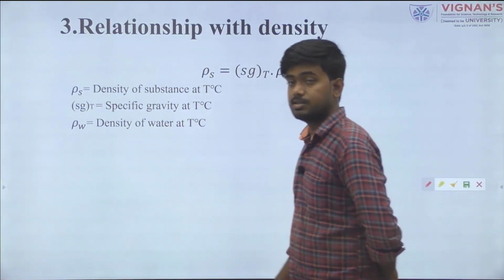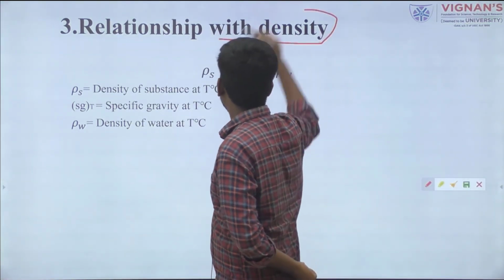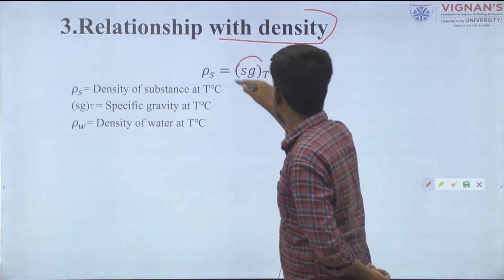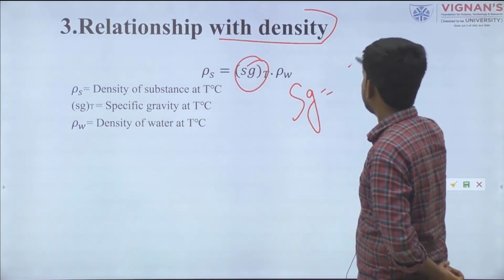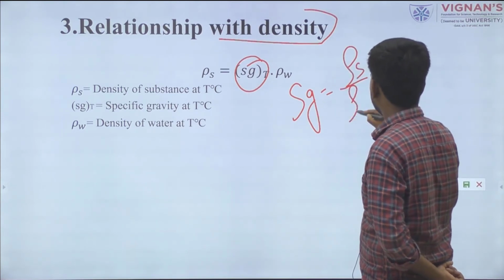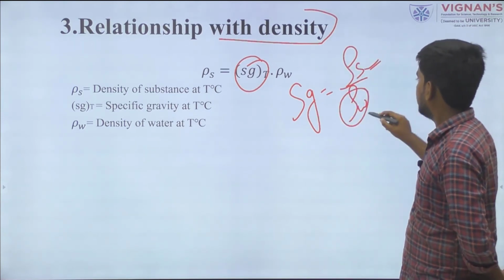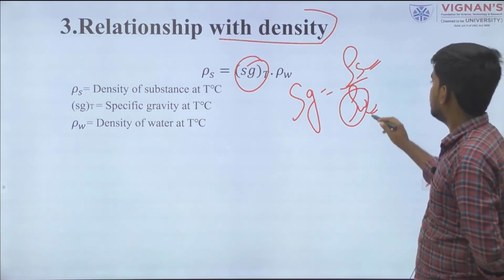So what is the relationship with density? Specific gravity, as I mentioned earlier, is the ratio of the density of the solid material with respect to water.